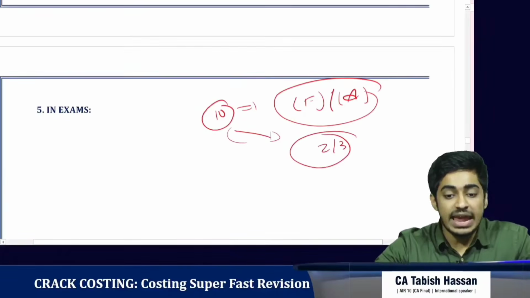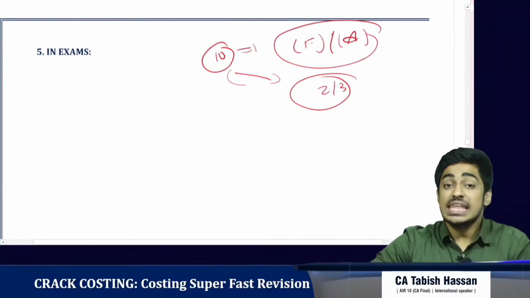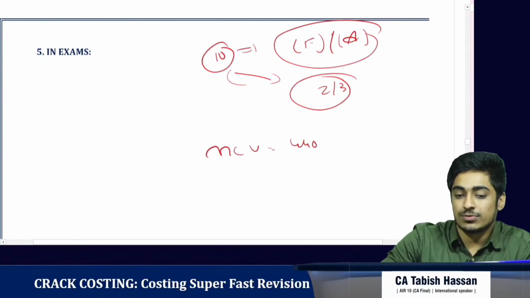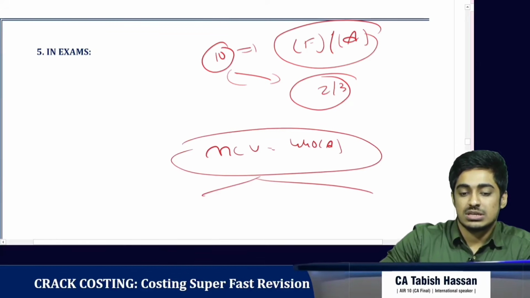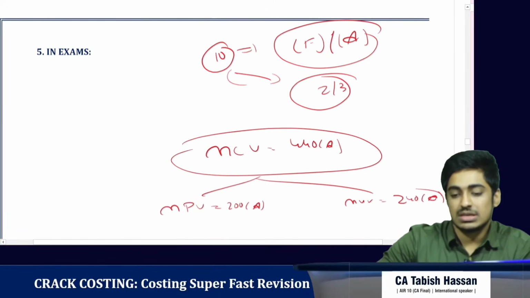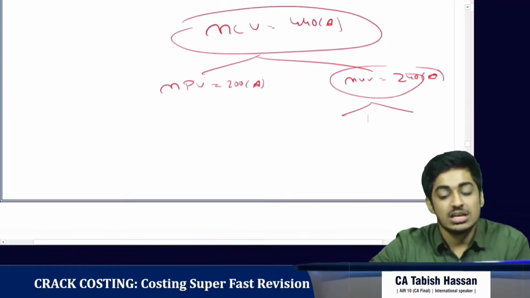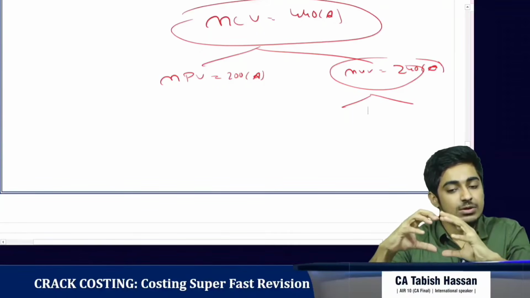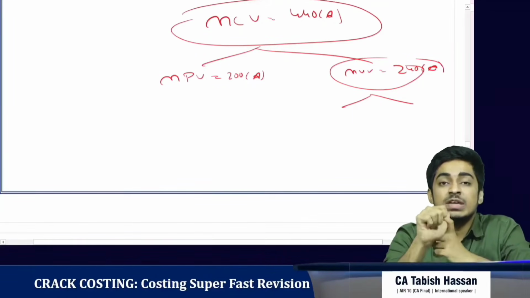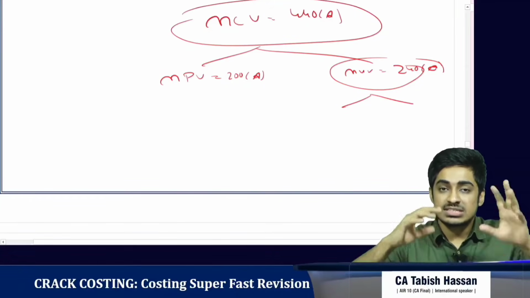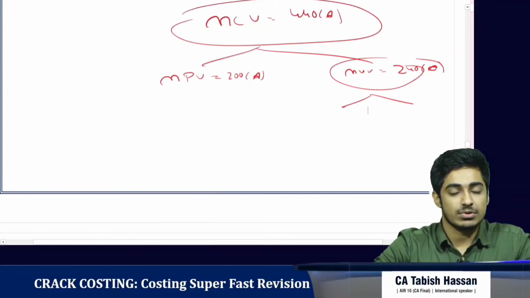Next, at the end of every question, draw a chart telling material cost variance is equal to 440 adverse. In this, the material price variance is equal to 200 adverse, and for example, material usage variance is equal to 240 adverse, and then the sub usage variance and mix variance. Firstly, when we have a chart like this, it becomes very easy for the examiner. He can just look at whether the answers are correct, glance through them and give you full marks. That way it helps.